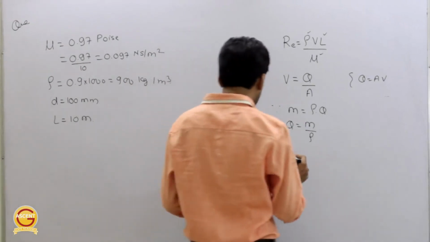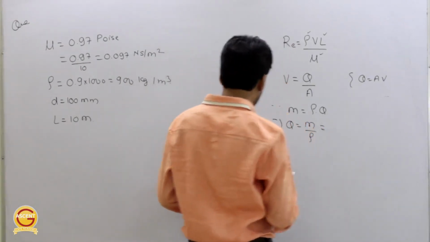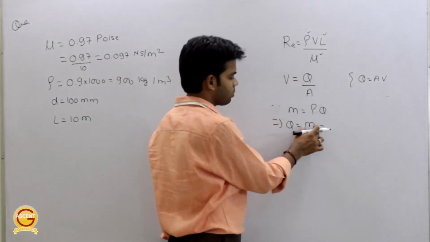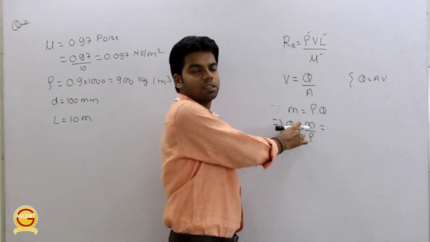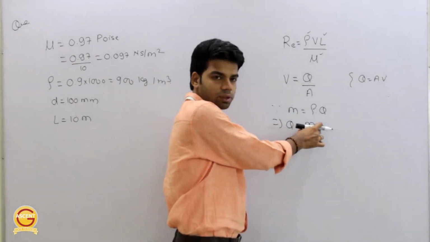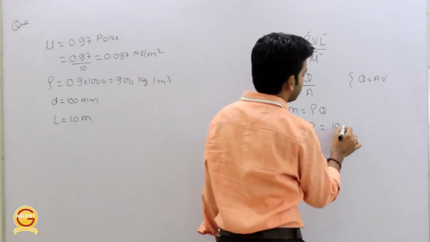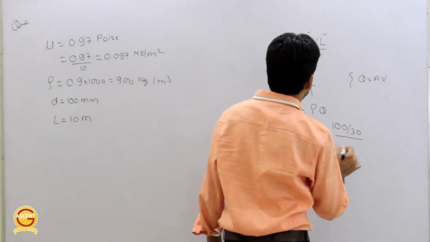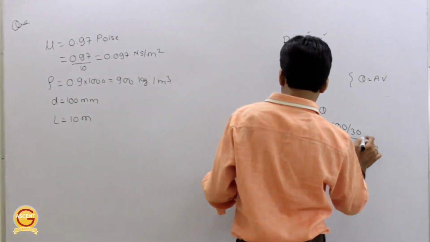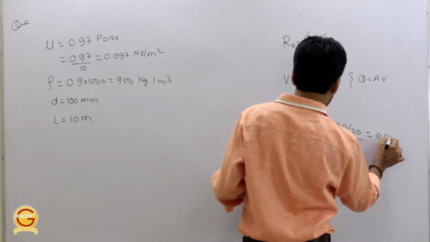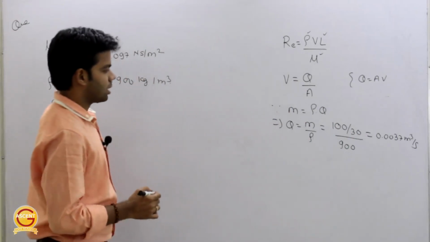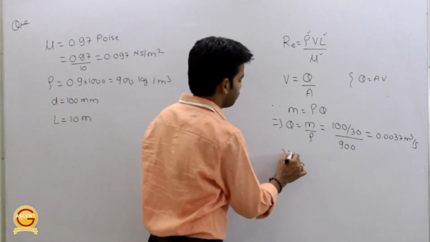Getting this? Okay, so m is given how much? 100 kg of oil is collected in the tank in 30 seconds. Okay, so this is actually mass flow rate, because this is discharge, meter cube per second. So this should be mass flow rate. And what is the mass flow rate given? 100 kg is collected in 30 seconds, divided by density we have calculated as 900. So from here we get the value of this Q, which is 0.0037 meter cube per second. Getting this one?